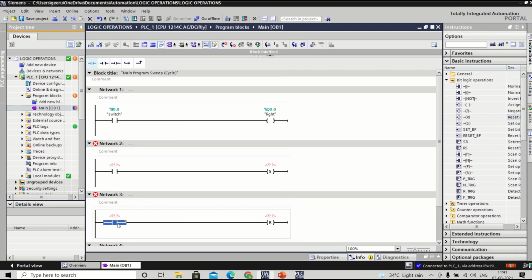Now what I have done, just observe this. I have taken one switch, one NO, one set, one more NO, one more reset. Okay, now go to PLC tags.